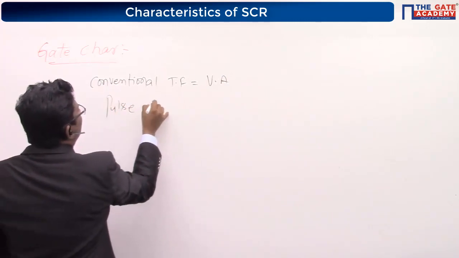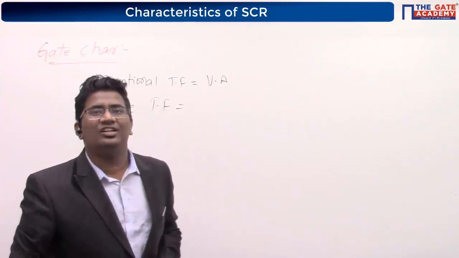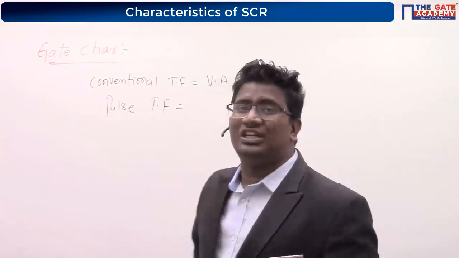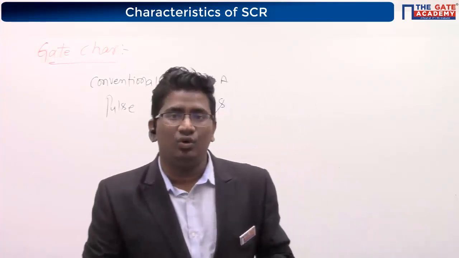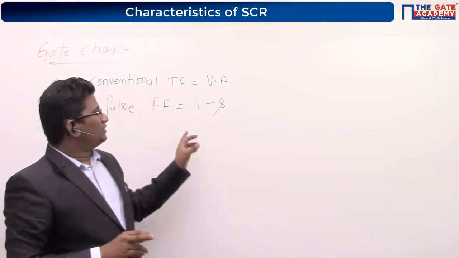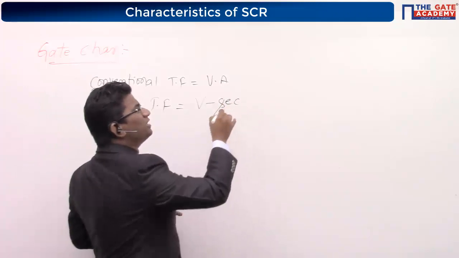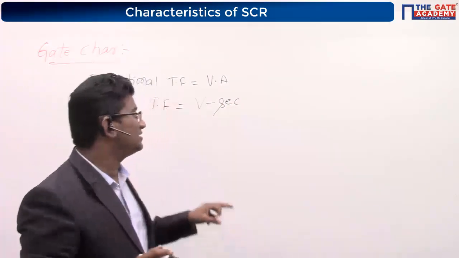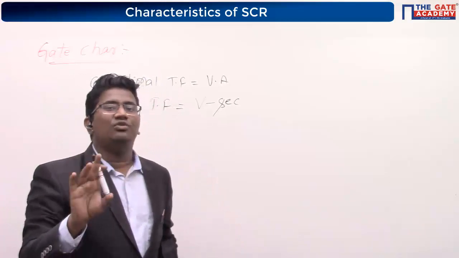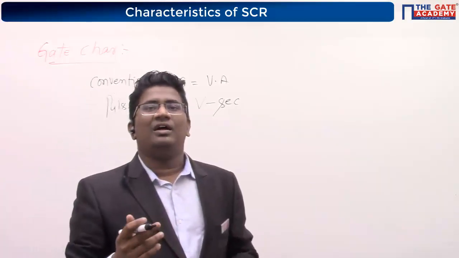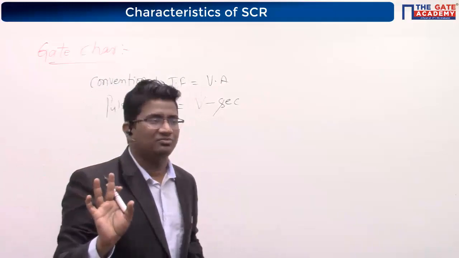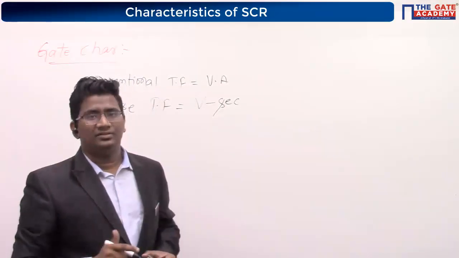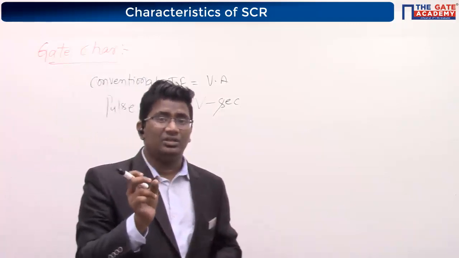Whereas in a pulse transformer, can anyone tell me what the units are? In a conventional transformer the units are volt ampere, but in a pulse transformer it is volt second. Its units are very, very important. It is a very famous question in ESE prelims, though don't expect this kind of question in GATE. What are the units of a pulse transformer? Very simple: volt second, because here we are dealing with time.